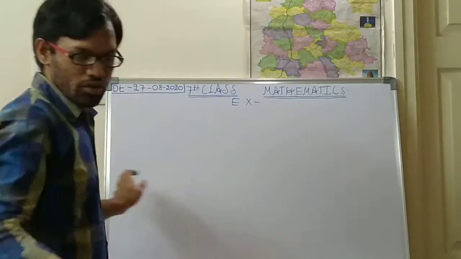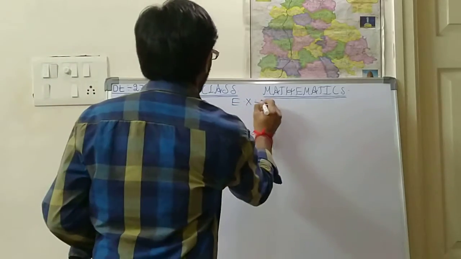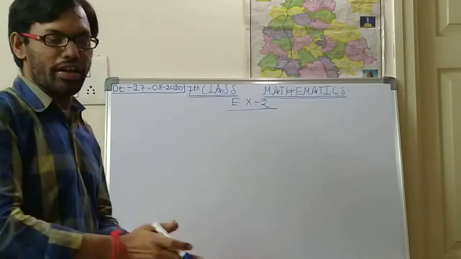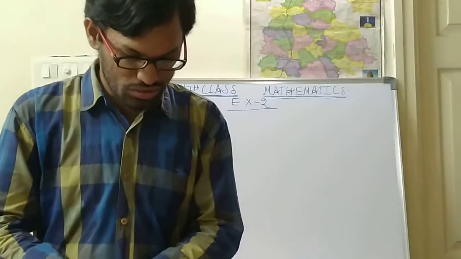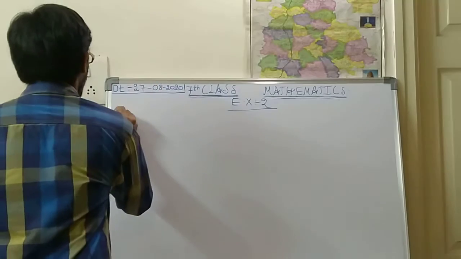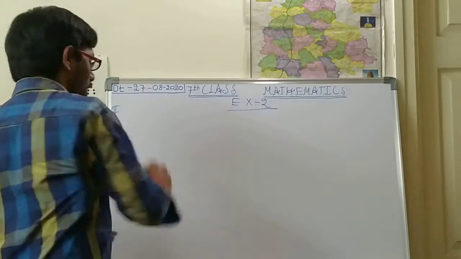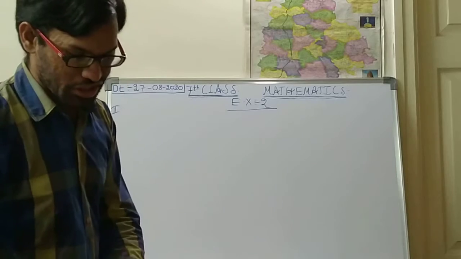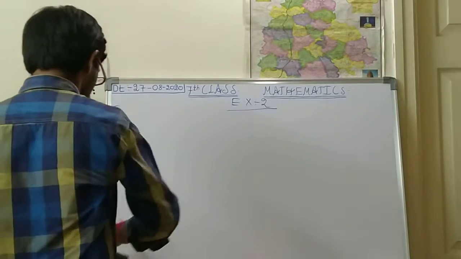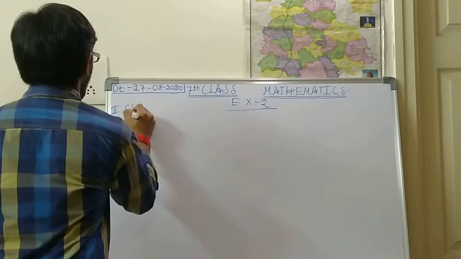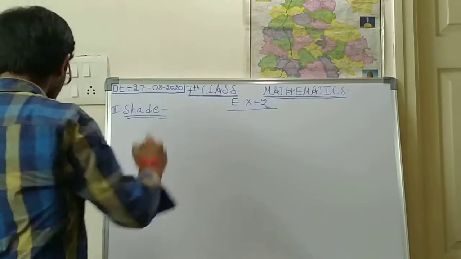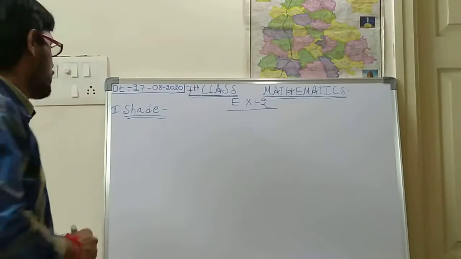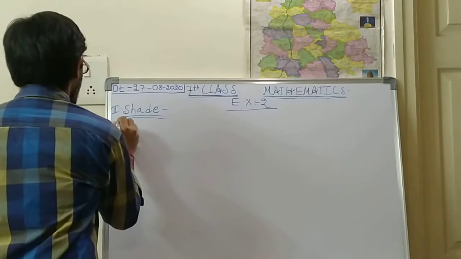Exercise 2. Already the first bit is completed. I hope you have done the homework very easily. Okay. So now we shall go with the second bit. What is the second bit? Shade. You should shade the regions. For however many parts he has said, for that many parts you have to shade. Okay. First one.